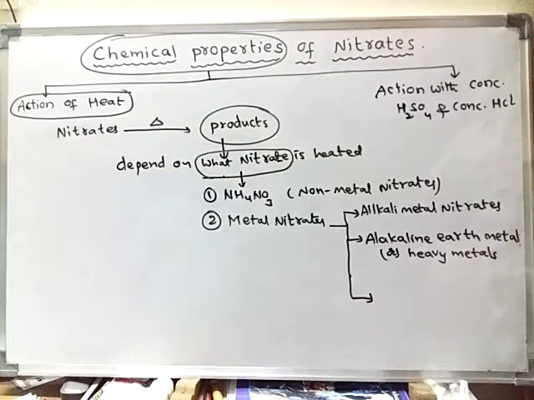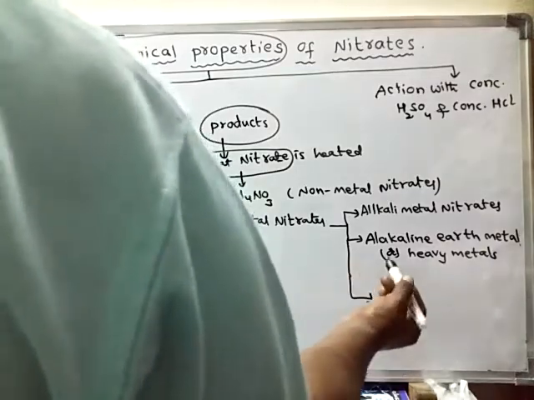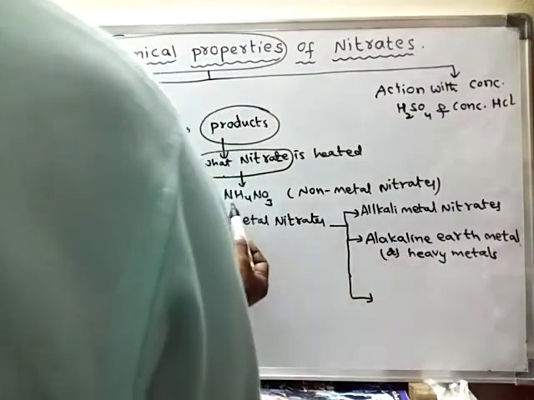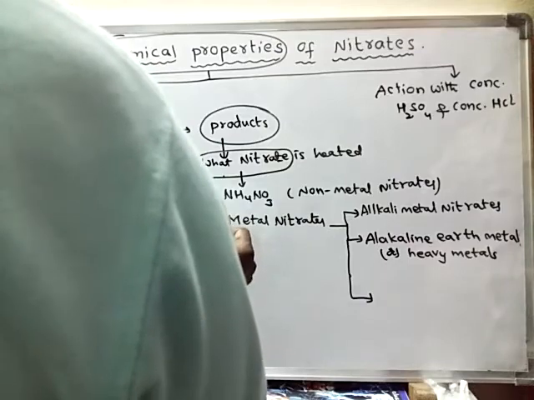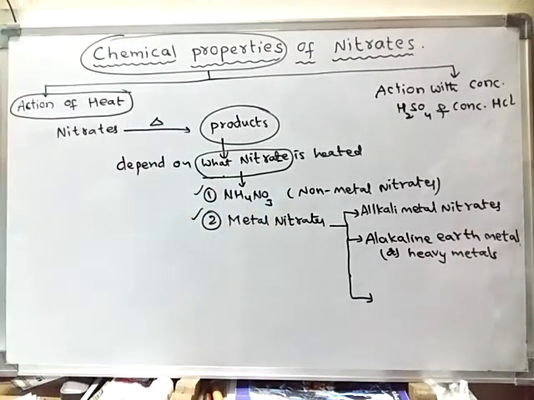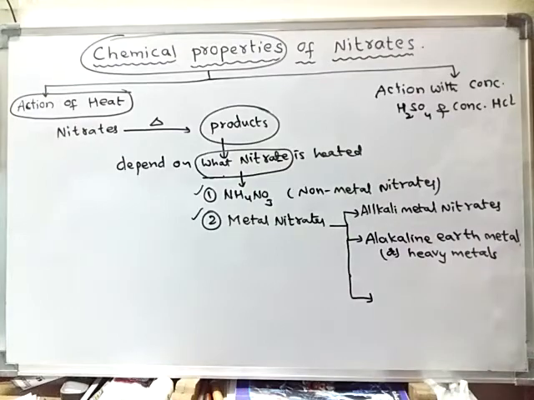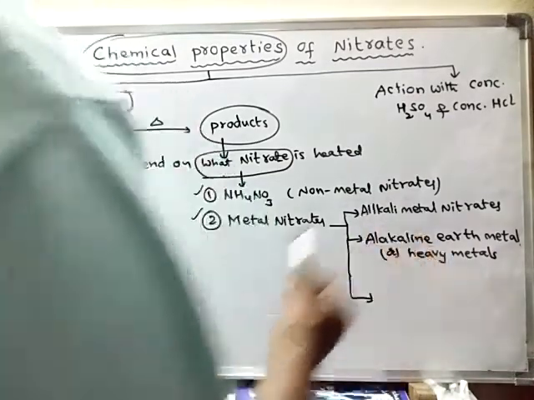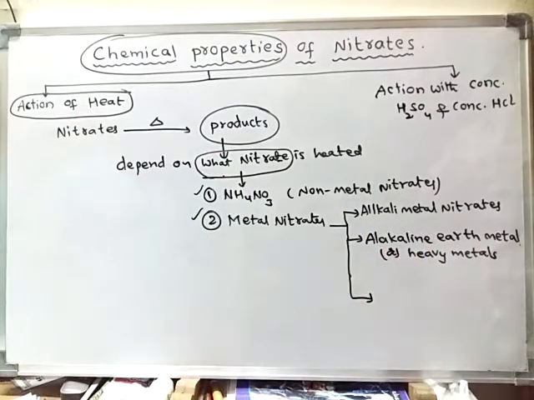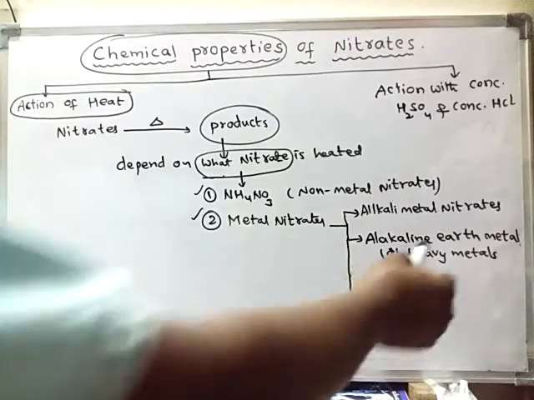So depending upon what type of nitrate we are heating, whether a non-metal nitrate or a metal nitrate, and even in metal nitrates, which metal nitrate of alkali metal, alkaline earth metal or heavy metal is heated.